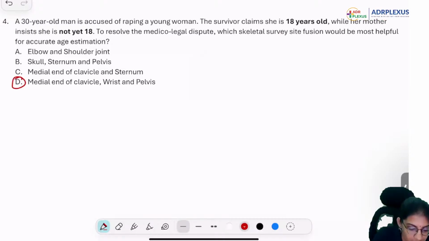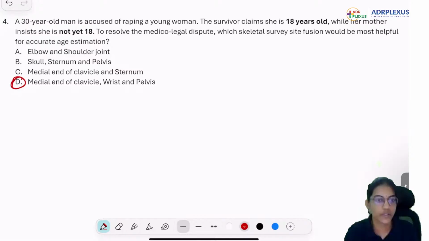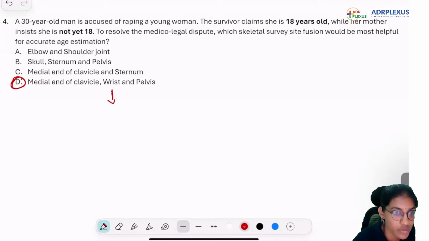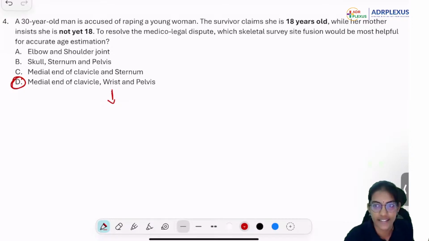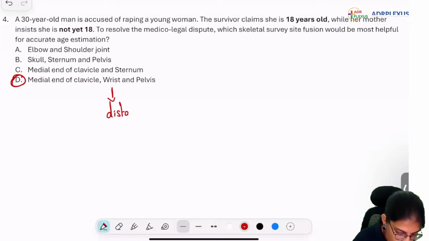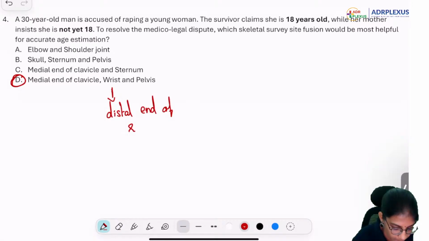D becomes the correct answer. Okay. So with respect to this, let me ask you some questions. The wrist joint, it is very clear. The distal end of radius and ulna will fuse at around 17 to 19 years, right? One from 17 to 18 and another from 18 to 19. So distal end of radius and ulna.